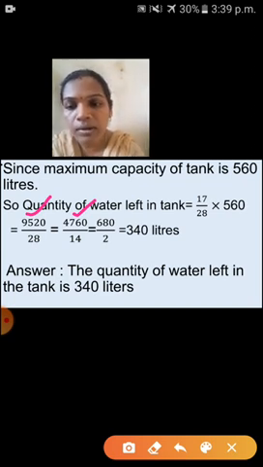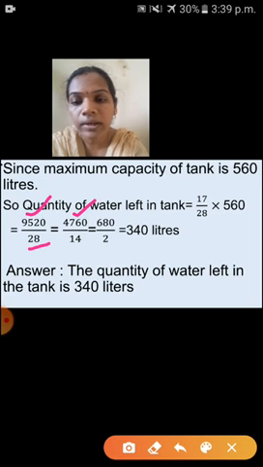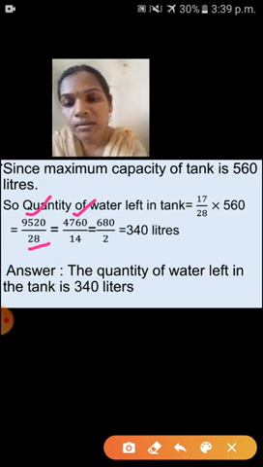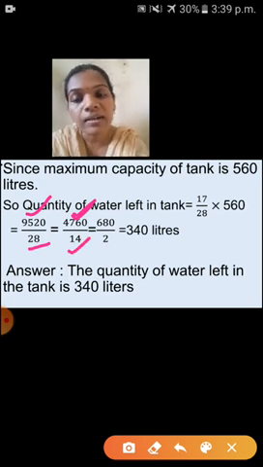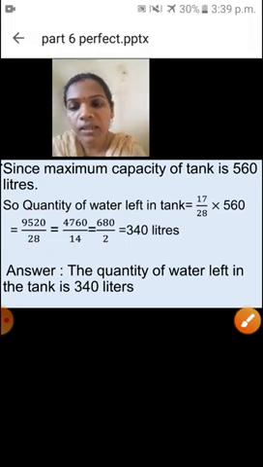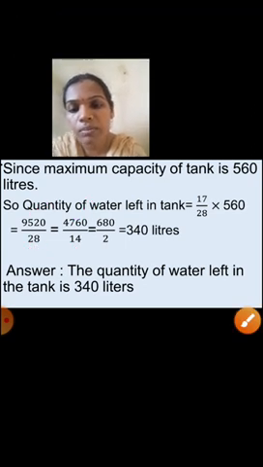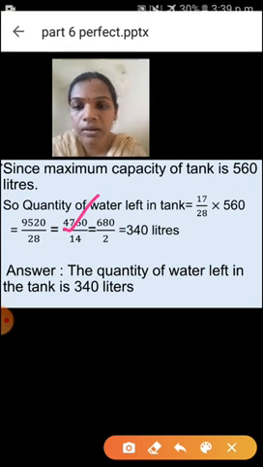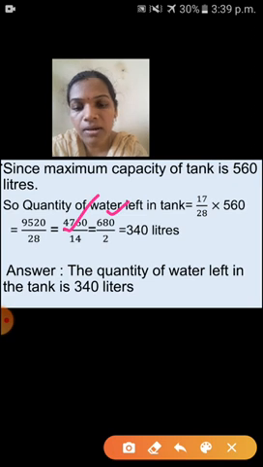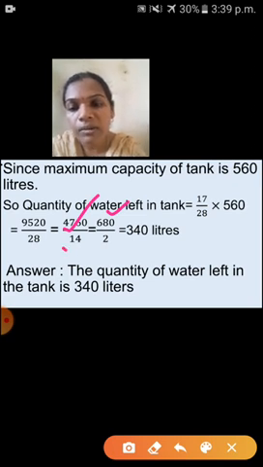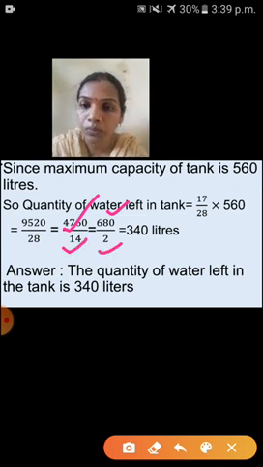4760 upon 28 is divided by 2, that is 14. Again, this numerator and denominator have a common factor, that is 7. So if I divide this fraction by 7, what is my answer? 680 upon 14 divided by 7. What is the answer? 2.